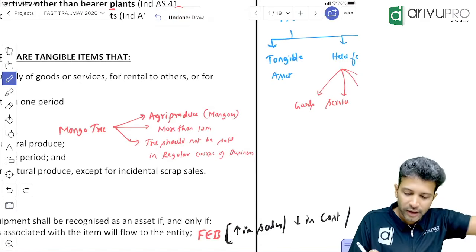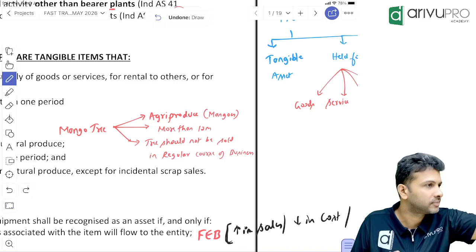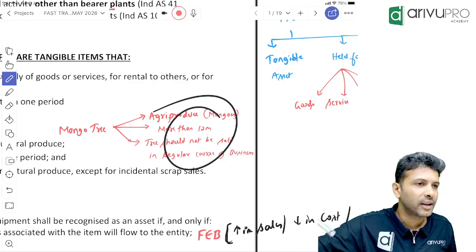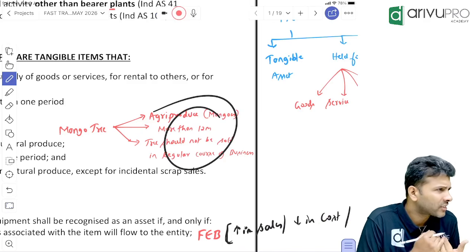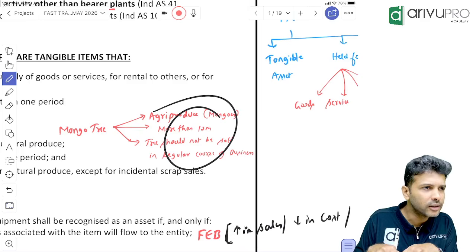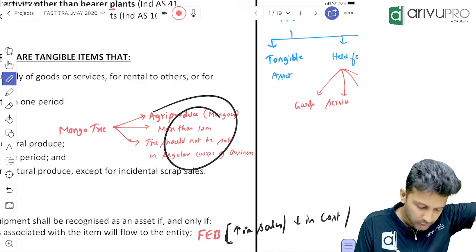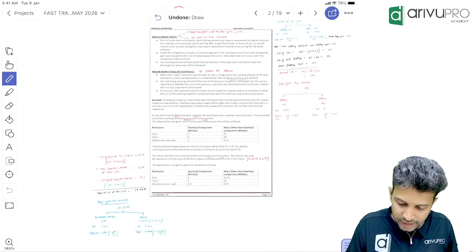Fine, people. In regular class, usually I explain the concept and write all this. But in fast track, we don't want to waste time with all that stuff. This is already written, so we will just go through that. That will save us some time. That is one approach. Got it? Another one is the questions.